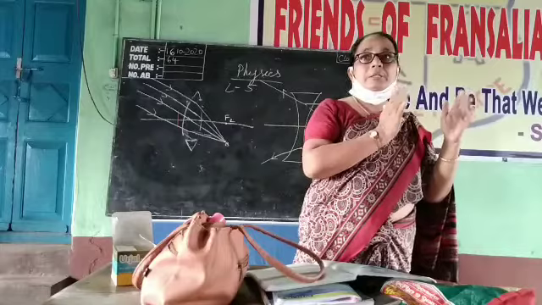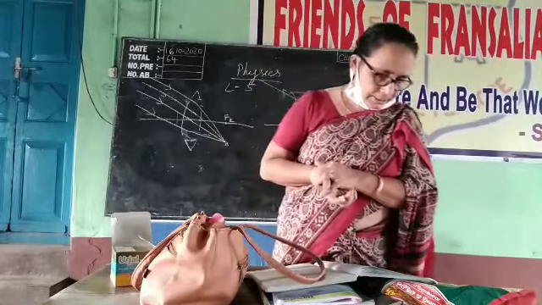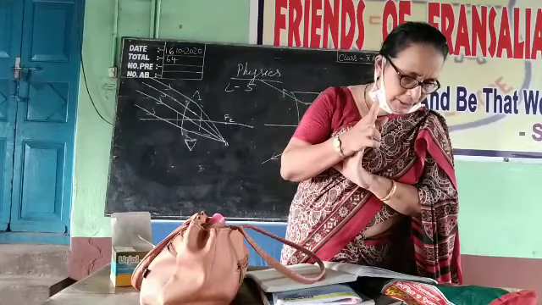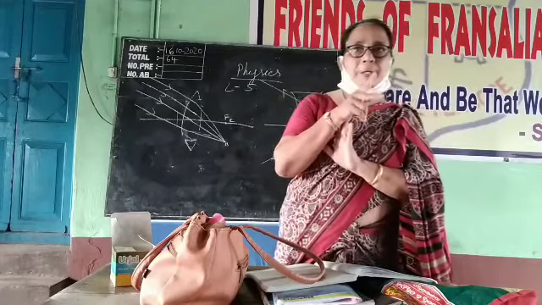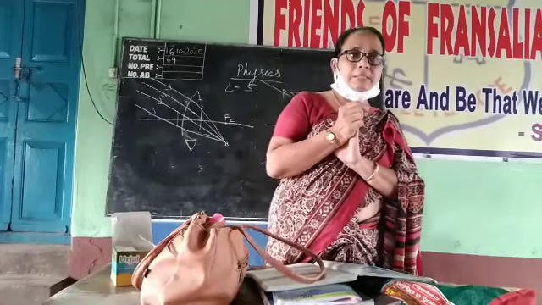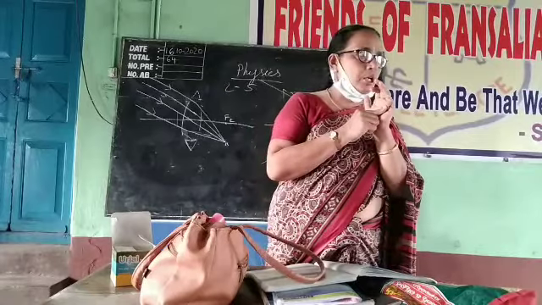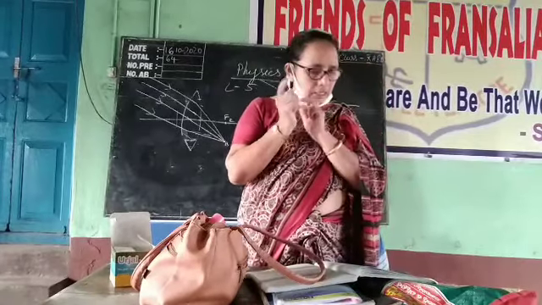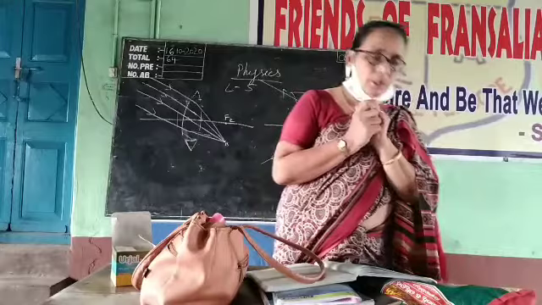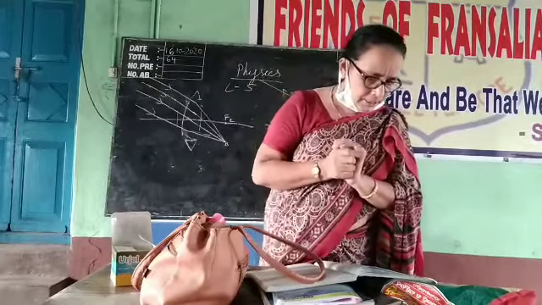The thick one will have less focal length, and the thin one will have more focal length. That point, two questions you will get. What are the factors on which the focal length of the lens depends? One is the refractive index of the material of the lens. Another one is the radii of curvature of the surfaces.